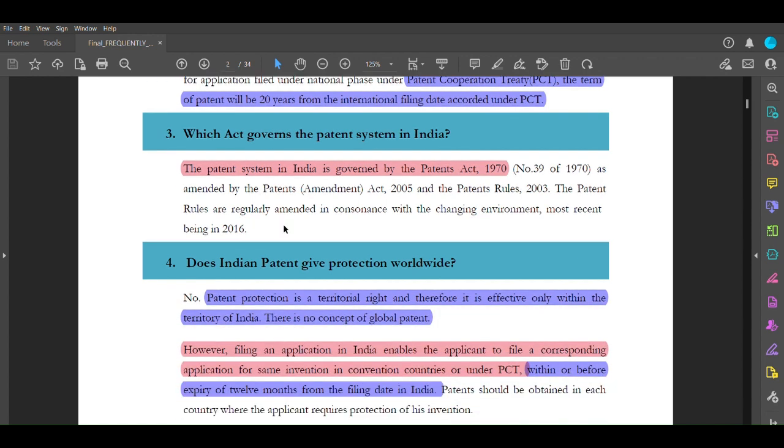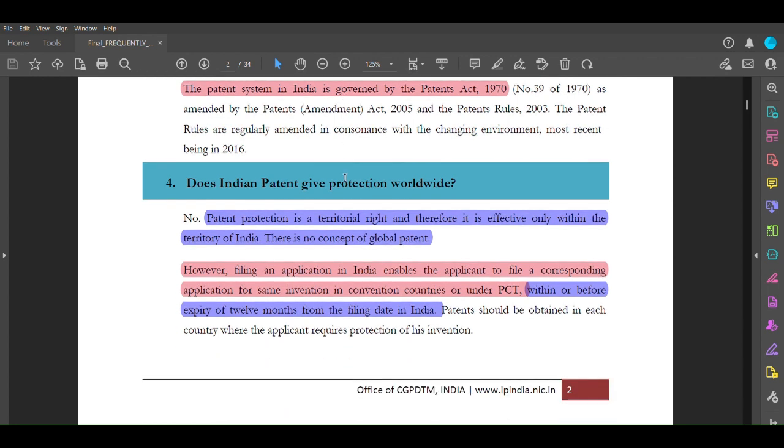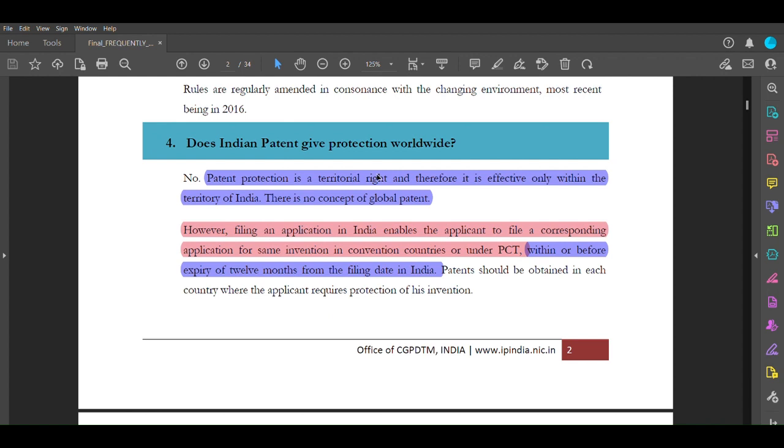Now the third question is: which act governs the patent system in India? The patent system in India is governed by the Patents Act 1970, and Rules 2003, much like to the point. Does an Indian patent give protection worldwide? Patent protection is a territorial right, so you must remember this thing.